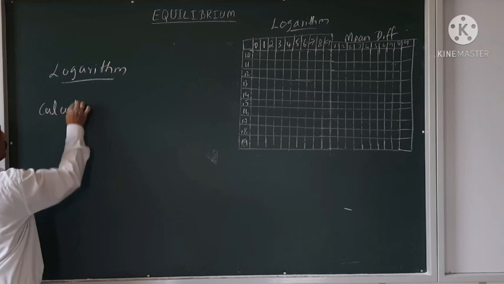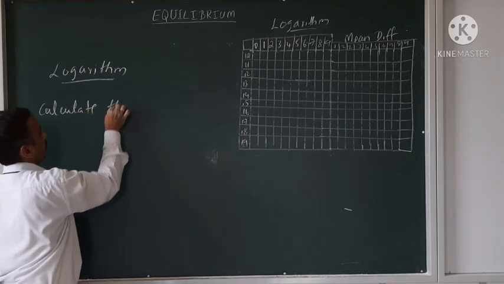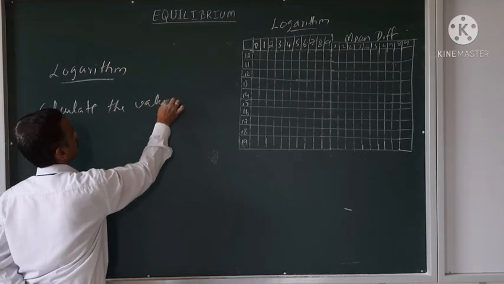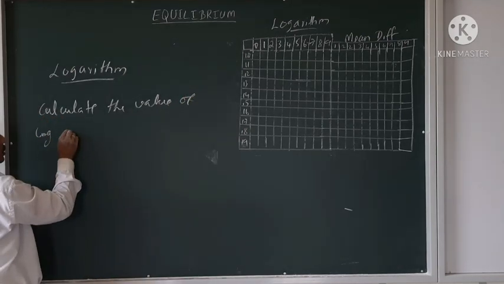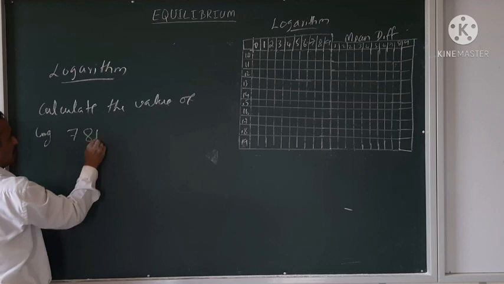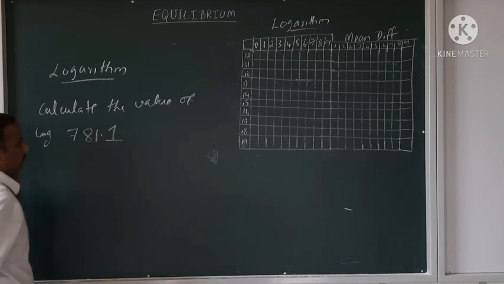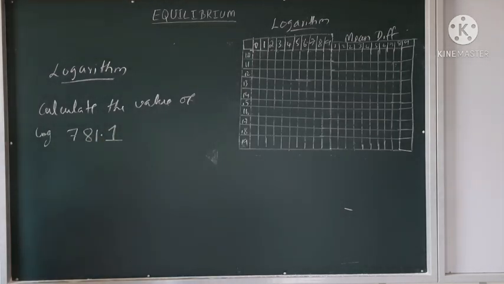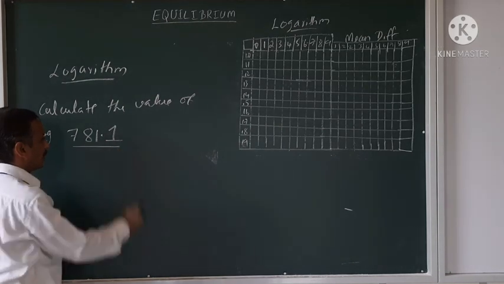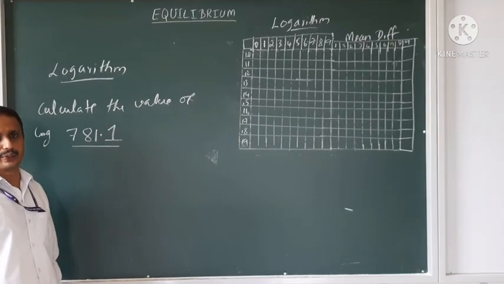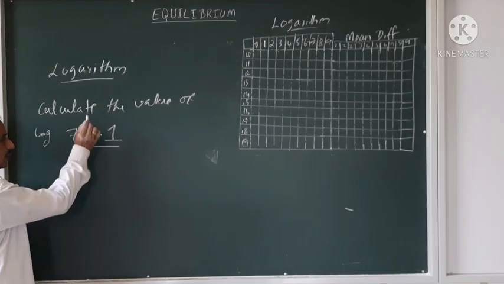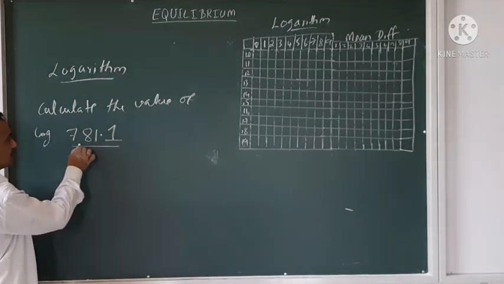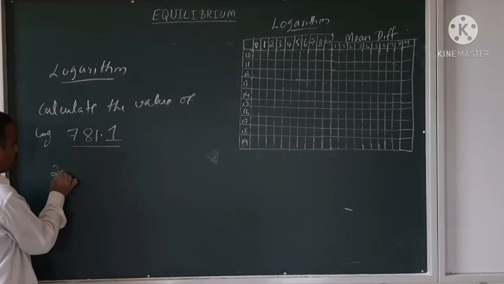Calculate the value of log 781.1. See, for this value I have to calculate the logarithm value. So, here, the characteristic should be written first. There are 3 digits, so 2 point.